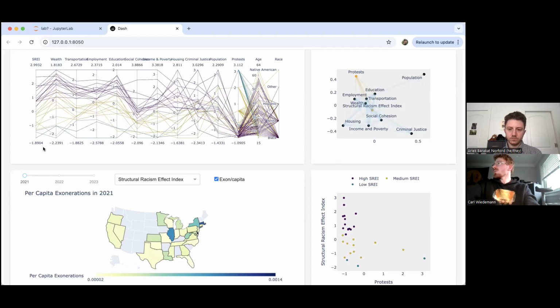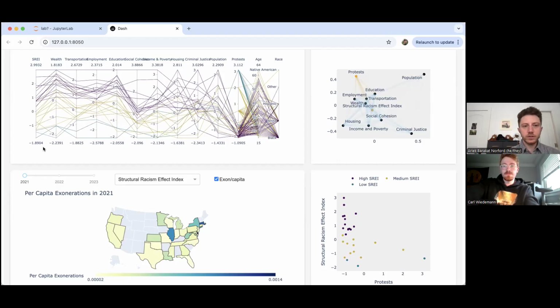Also, we've included any protests that related to criminal justice reform from the Crowd Counting Consortium database. And so those are any protests that were related to criminal justice that occurred in the same year and in the same state as any of the exoneration rows within the NRE database for those years that we took. So I'm going to pass over the presentation now to my colleague, and Ariek's going to tell us a little bit about the dashboard that we've created.